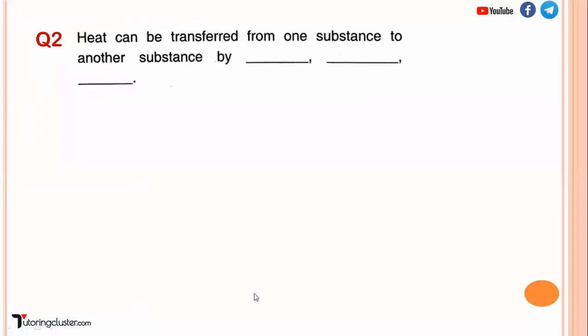Now, next: heat can be transferred from one substance to another substance. Just now we have seen, either by conduction or by convection or by radiation. So what do we mean by conduction? In conduction, two substances which are in physical contact with each other may transfer heat, or it can be a transfer from one part of a substance to another part of the same substance. So that is about conduction.